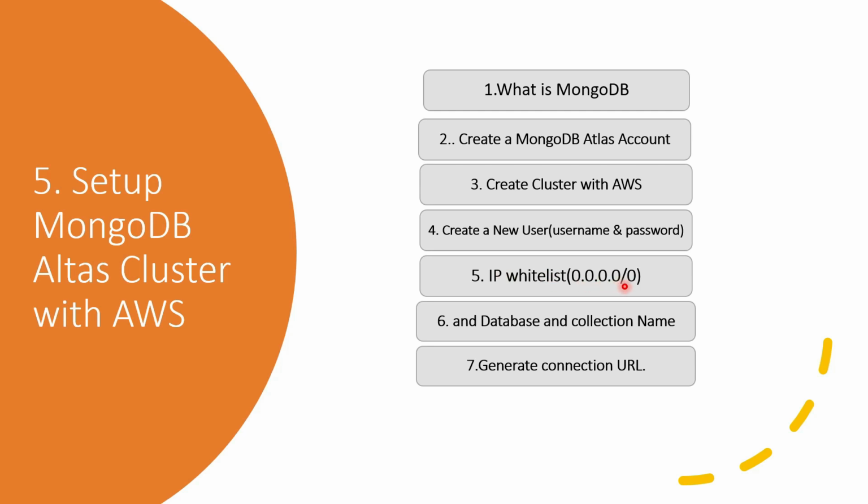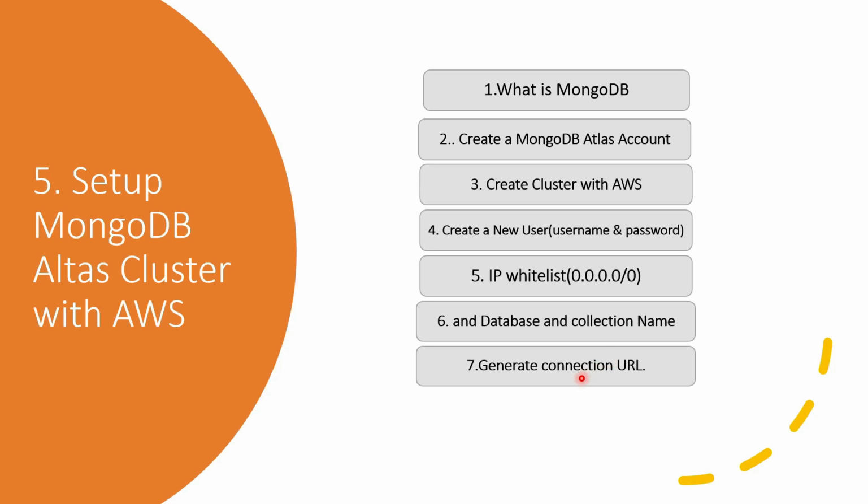If you provide 0.0.0.0/0, what it means is anybody can access your database or anybody can hit your database. But if you provide your particular IP address, then only you can hit your database. So basically it's security. We are basically doing testing, so I'm just using 0.0.0.0, so anybody can hit my database. It is basically an additional security check you can integrate with your database. And then we have to create our database and collection name.